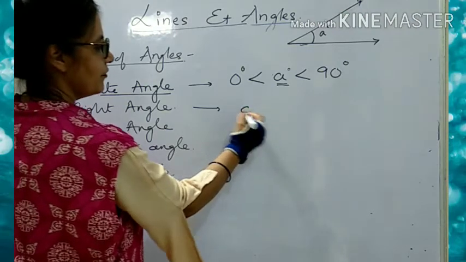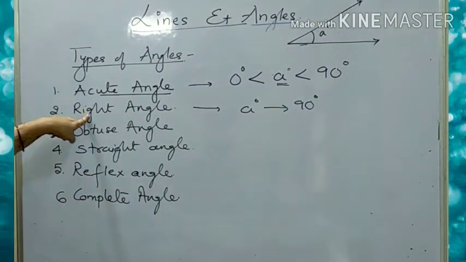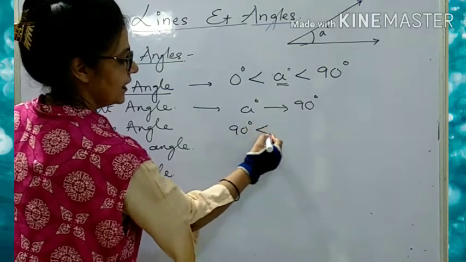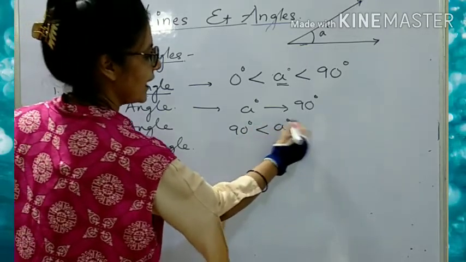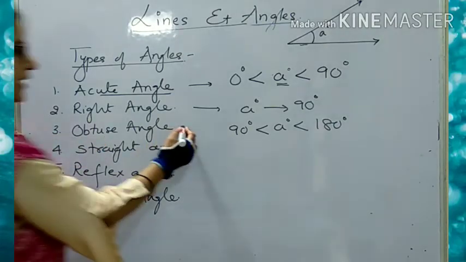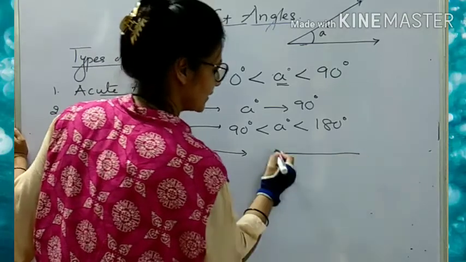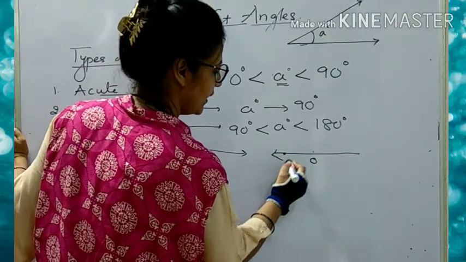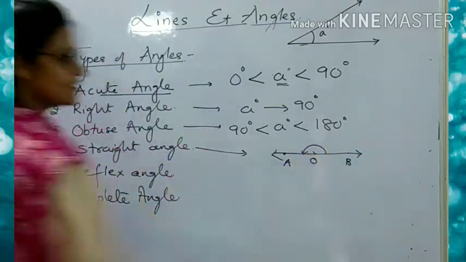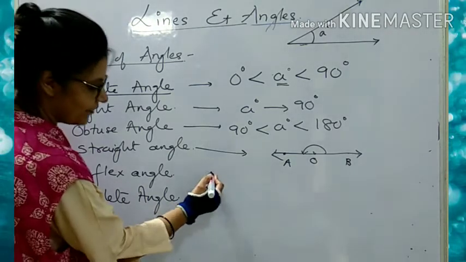When the measure of A is 90, then we call it a right angle. And if the measurement of the angle is more than 90 but less than 180, then it is said to be the obtuse angle. And what is this straight angle? Straight angle को हम कैसे डिनोट करते हैं? This O A B. So this angle, when the measure is 180 degree, then it is said to be the straight angle. Now what is reflex?